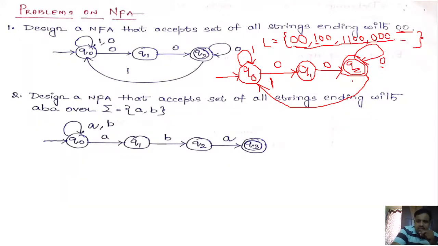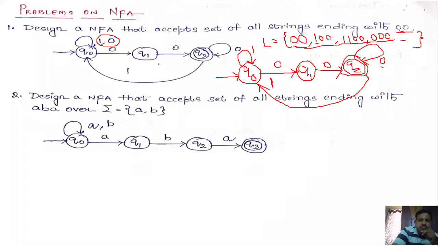So this is how we can construct the NFA. In this example, I have not mentioned any transition from Q naught on 0, but in my solved example, I mentioned a transition on Q naught on input symbol 0. So both the diagrams are correct, because both are going to accept the set of strings which are in the language, and both are going to reject the strings which are not in the language.